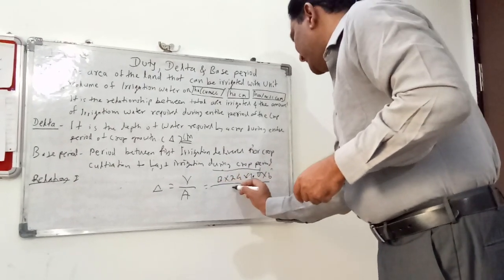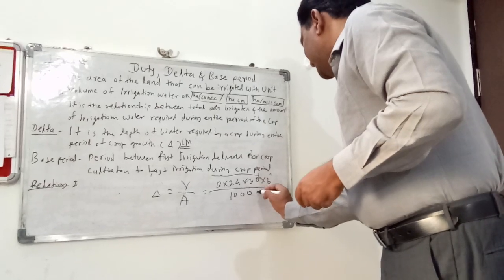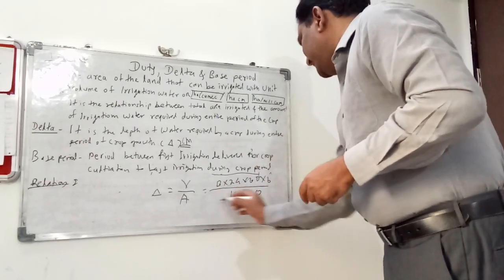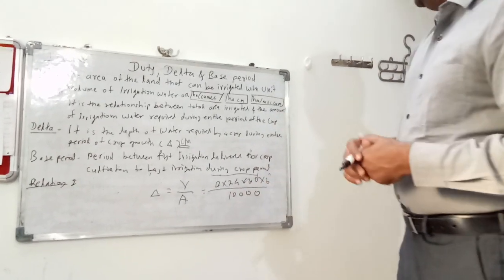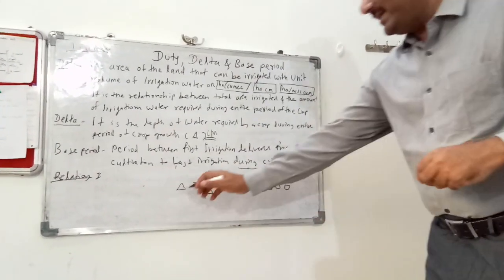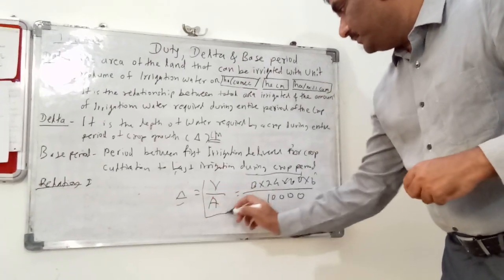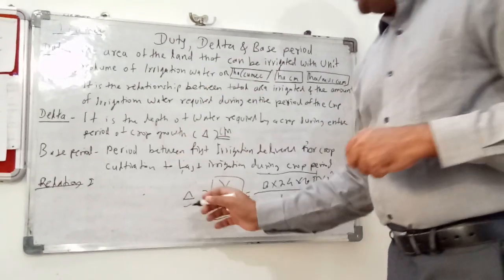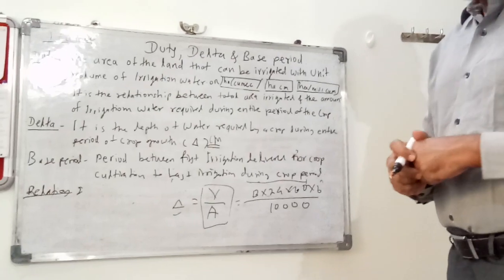If 1 hectare of land is irrigated, that is the area we take here, so we will get the delta by this formula. So there are two formulas for delta we have studied now.